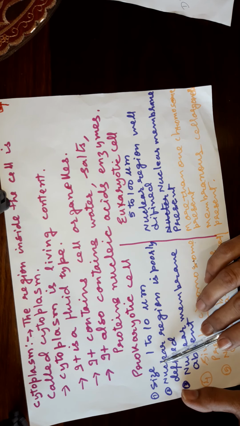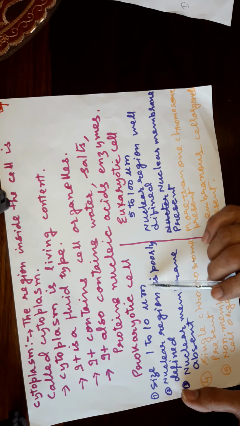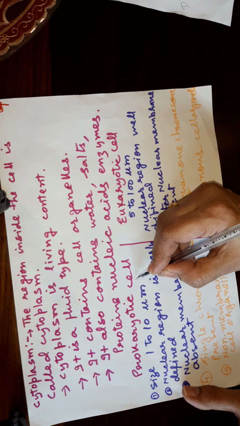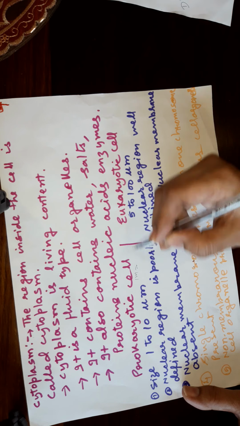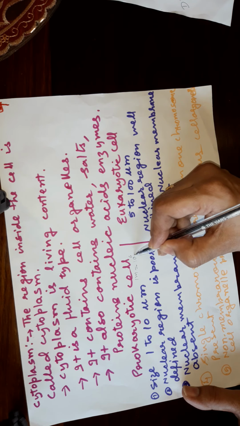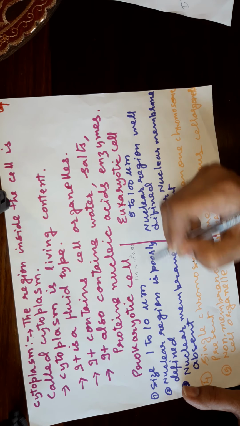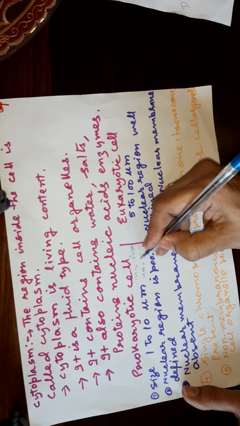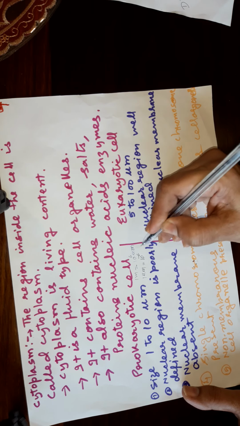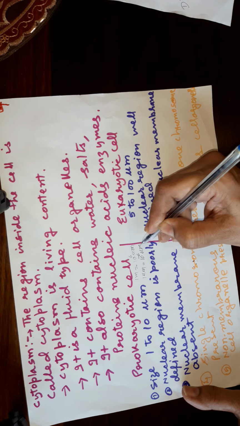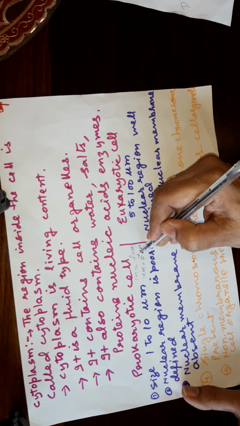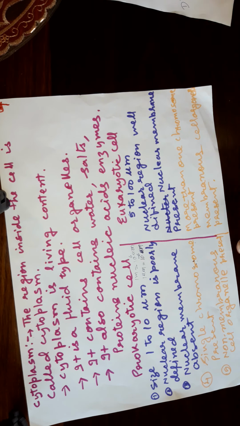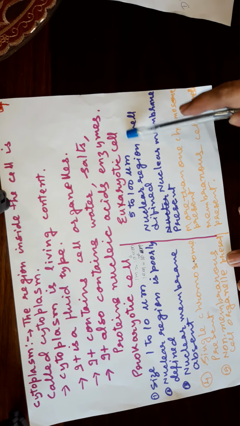Now size is 1 to 10 micrometer. Micrometer I had explained to you: 1 meter is equal to how many micrometers? 10 raised to 6 micrometers. If we have to write 1 micrometer is equal to how many meters, then you will write 10 raised to minus 6 meter.